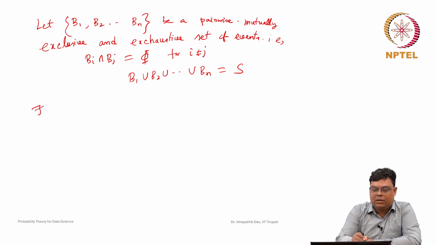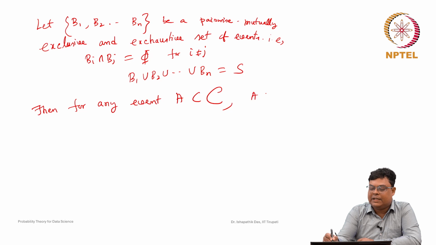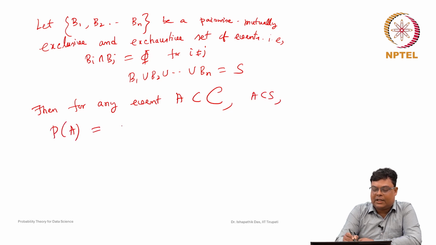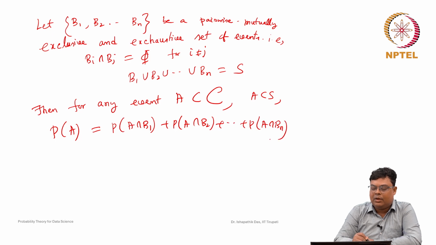Then for any event A in C, that means A is a subset of S, probability of A is probability of A intersection B1 plus probability of A intersection B2 plus ... plus probability of A intersection Bn. How can we prove that? We use the previous concept.